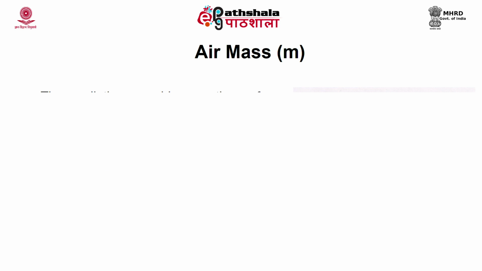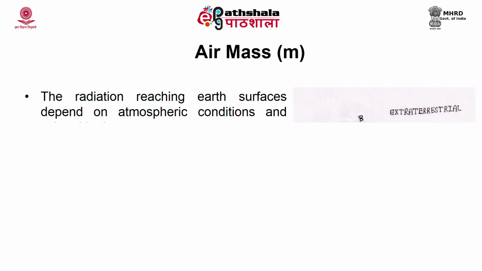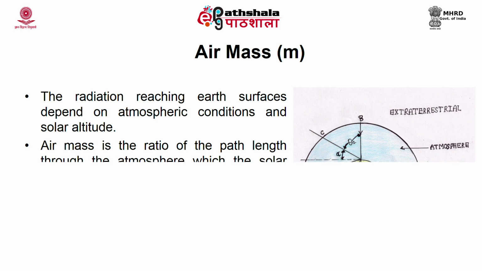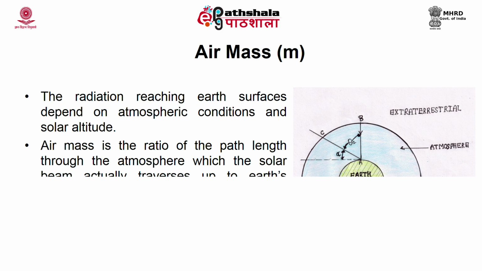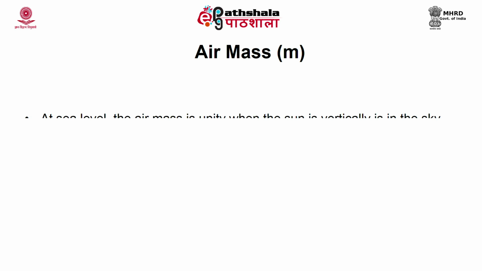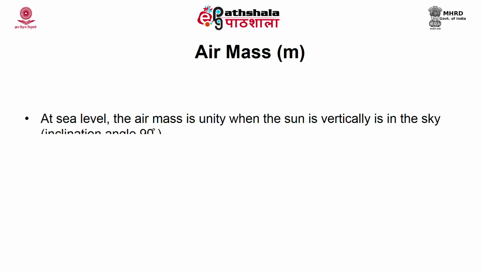Air mass. The radiation reaching Earth's surface depends on atmospheric condition and depletion and solar altitude. So, the air mass is the ratio of the path length through the atmosphere which the solar beam actually traverses up to Earth's surface to the vertical path length through the atmosphere. At sea level, the air mass is unity, that is 1, when the sun is vertically in the sky, that is, it has an inclination angle of 90 degrees.